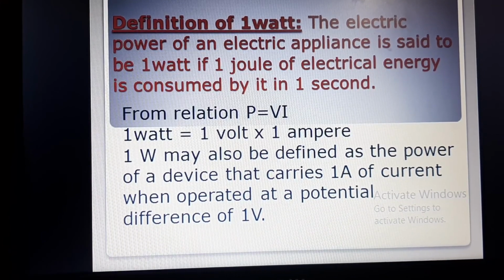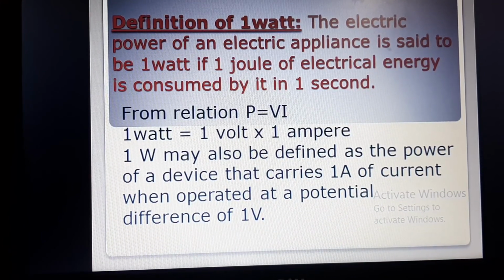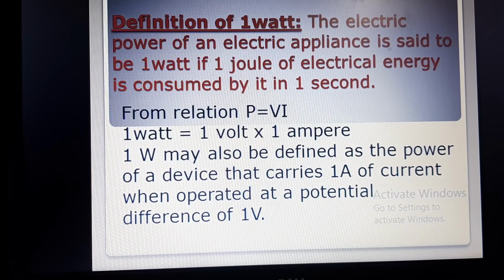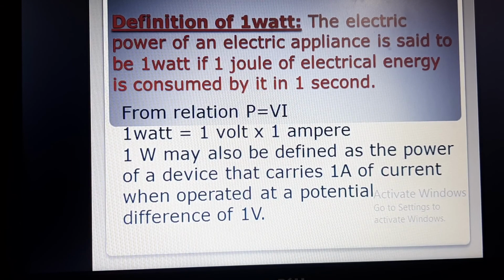So from the relation P is equal to VI, 1 watt is equal to 1 volt into 1 ampere. 1 watt may also be defined as the power of a device that carries 1 ampere of current when operated at a potential difference of 1 volt. Clear, I guess?